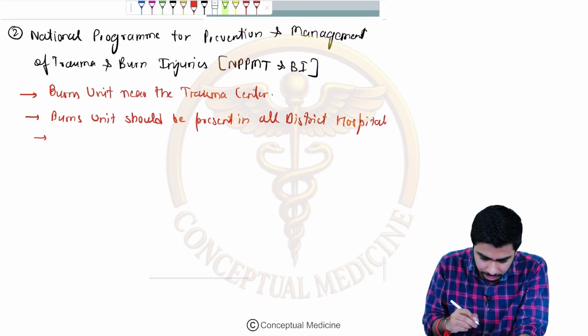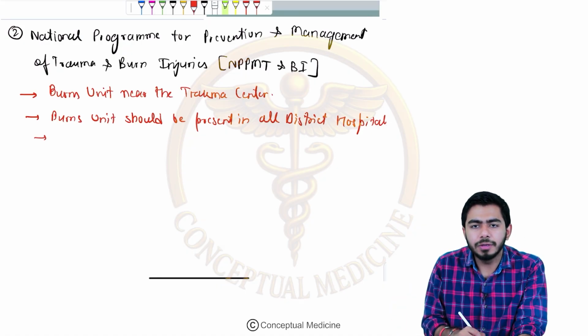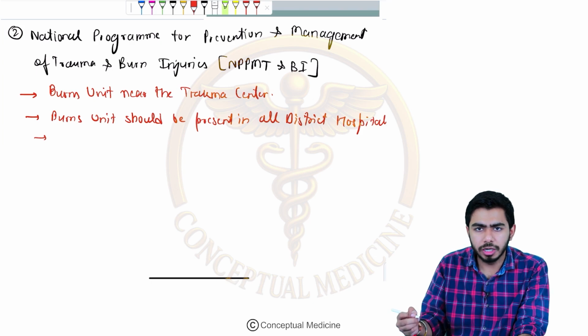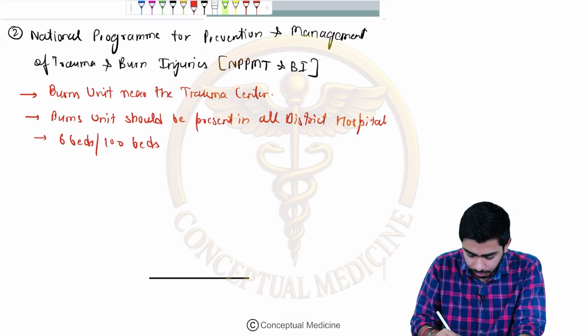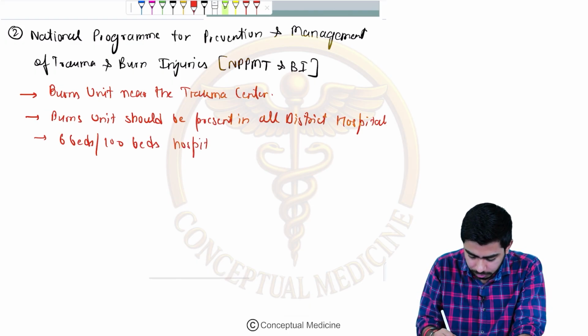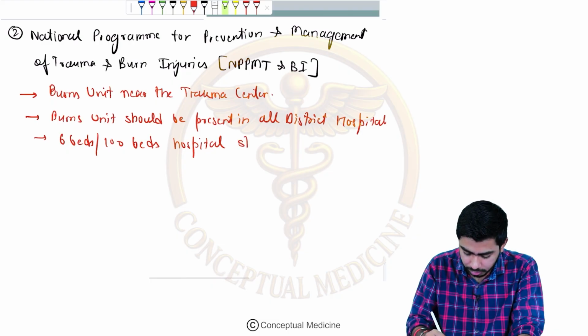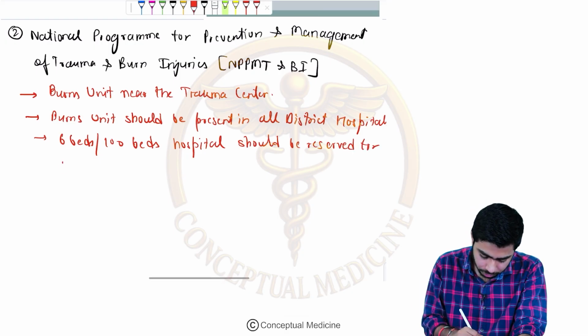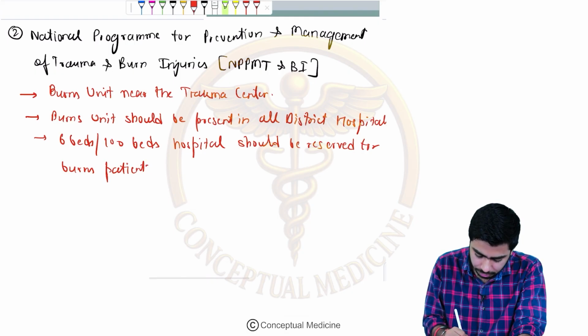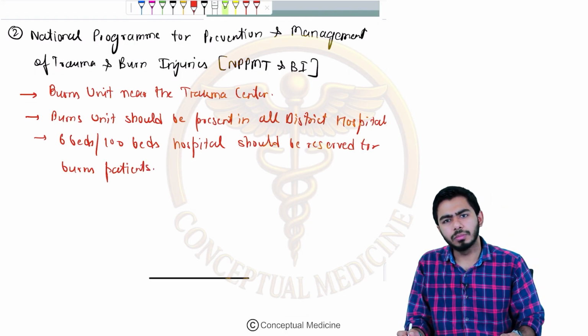And the next thing is, in every corporate hospital with more than 100 beds, 6 beds among the 100 should be reserved for burns patients, okay? So these are 3 salient features of the burns unit, right?